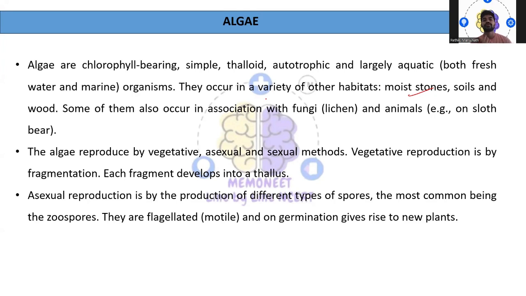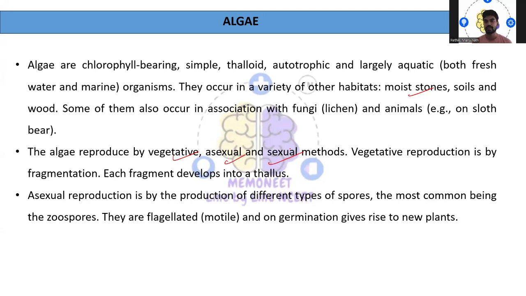Okay, so when it comes to their reproduction, algae normally reproduce by all three modes: vegetative, sexual, and asexual. The vegetative mode of reproduction is by fragmentation. A part of the algae gets cut off from the parent, and that part will develop into a new individual. That is, each fragment develops into a thallus.